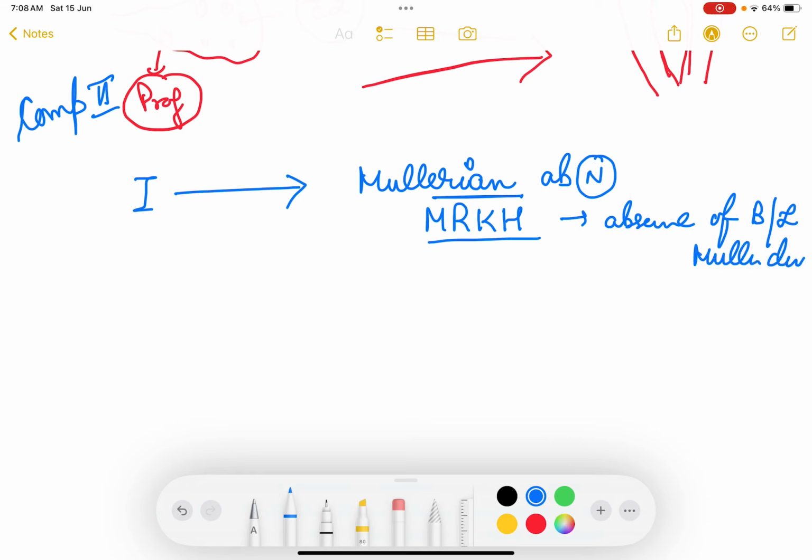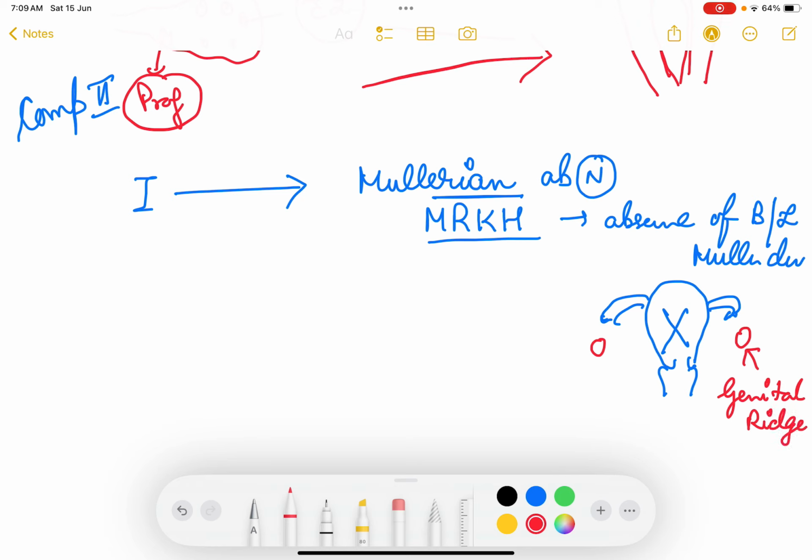When the Mullerian ducts are not there, then what all things are not formed? Uterus is not formed, then the bilateral fallopian tubes are not formed, cervix is not there, and upper 2/3 of vagina is not there. But ovaries are normal because ovaries are not formed from Mullerian duct, they are formed from genital ridge.